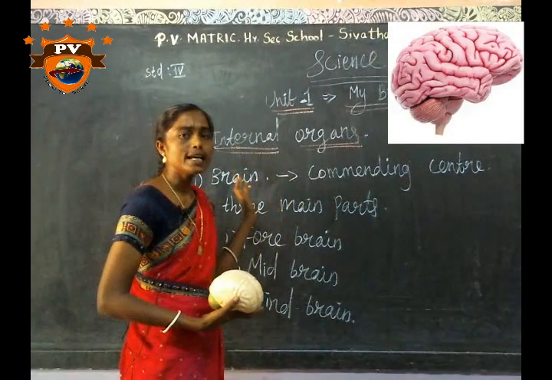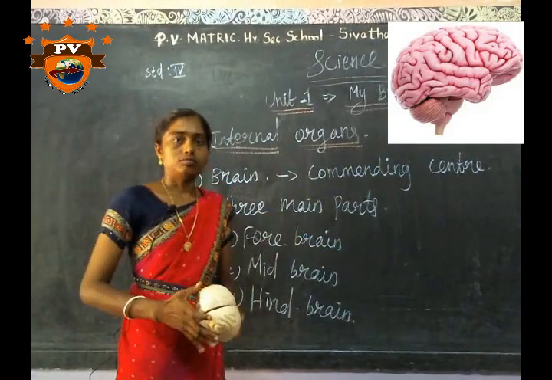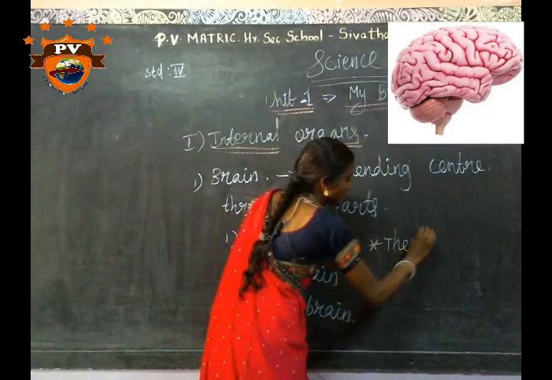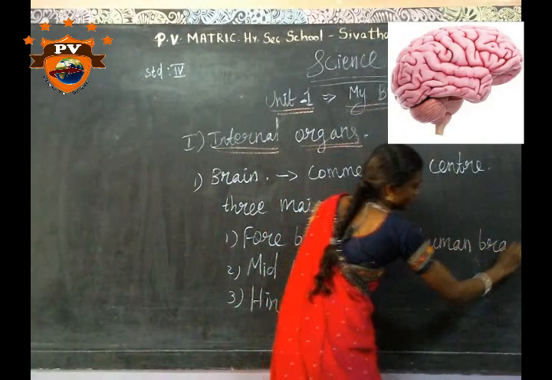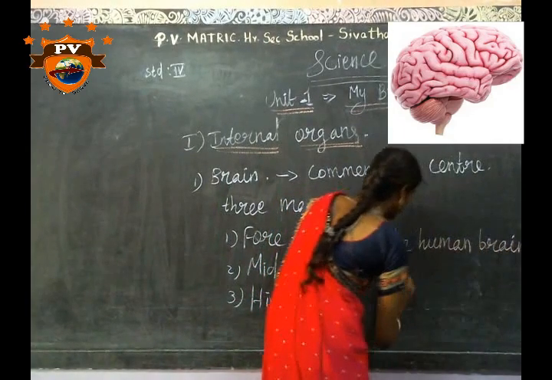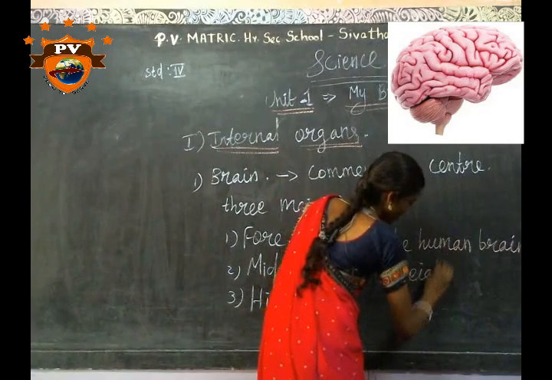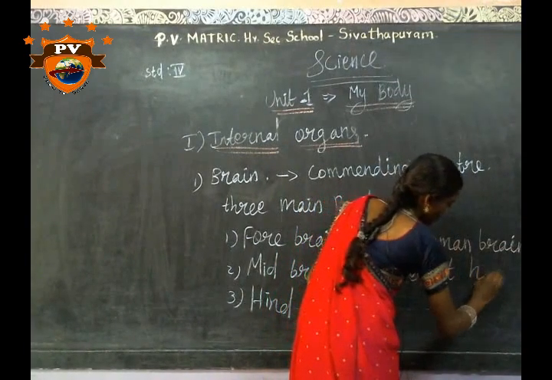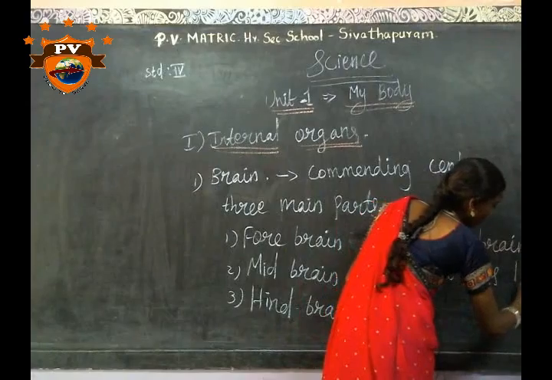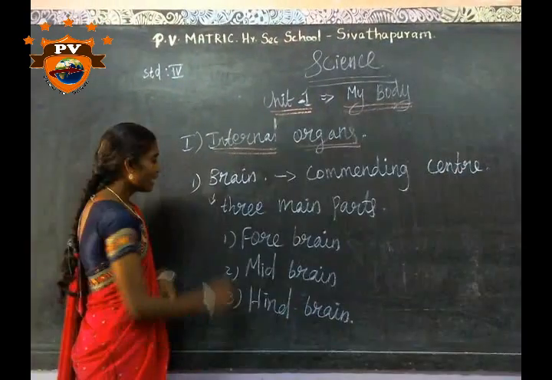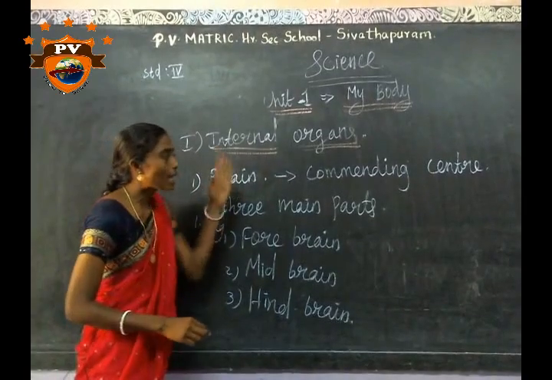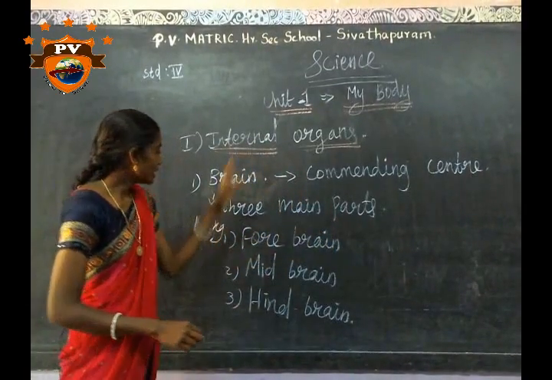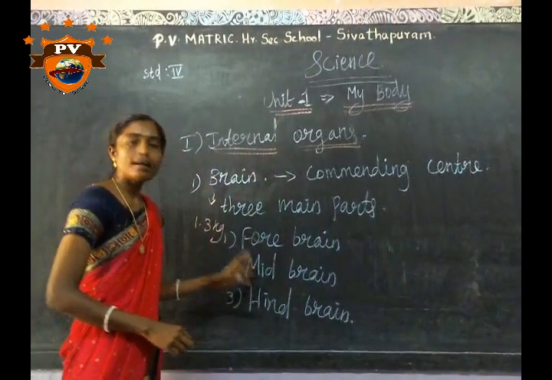So it is a commanding center of our body. Human brain weight is about 1.3 kg. Brain is a commanding center of our body. It has three main parts: forebrain, midbrain, hindbrain.